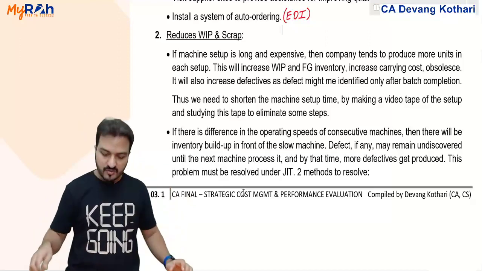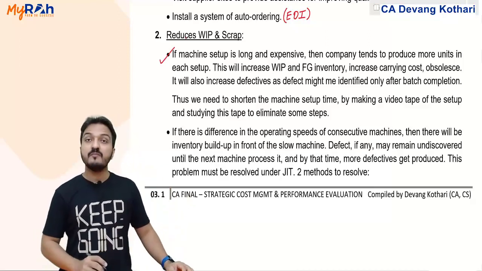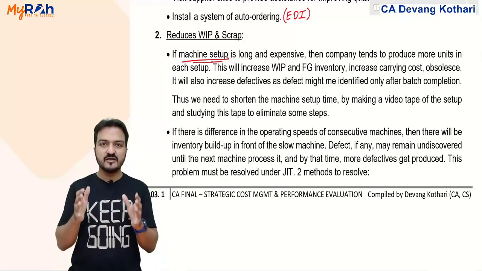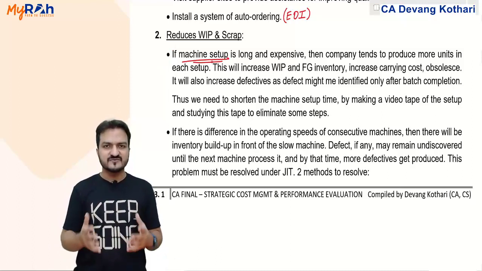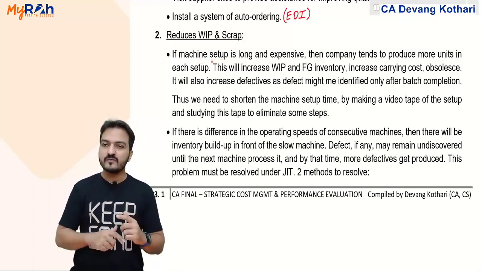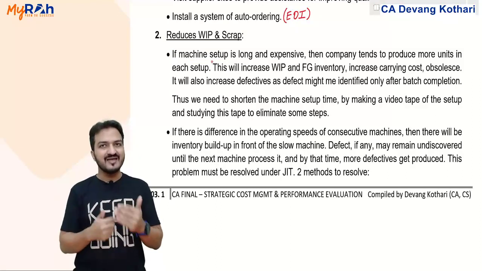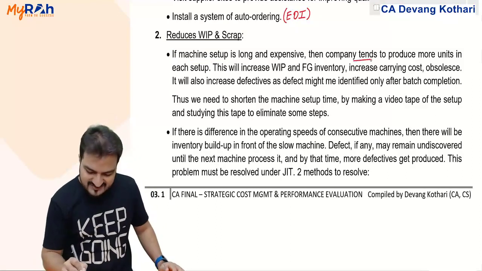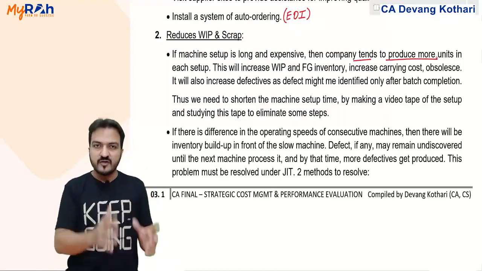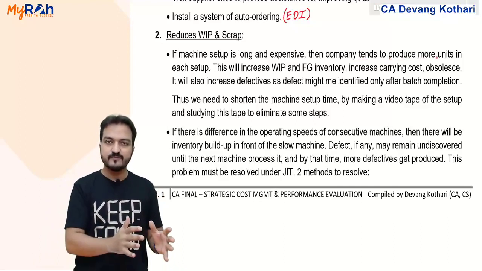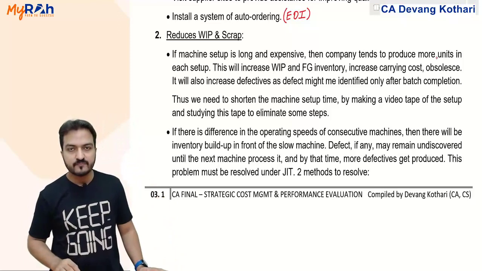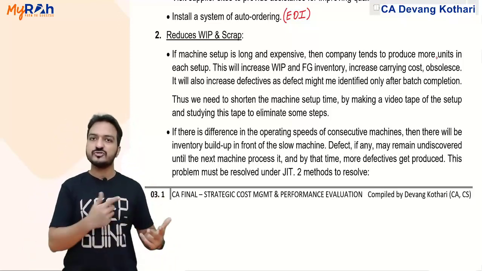Plus, one important observation here. Important observation regarding machine setup. If my machine setup is very long and expensive, setup time is very long and that setup is very expensive, then the company will always tend to produce more units in each setup. Because if you have done the setup with so much effort, then you will try to produce as much as possible after doing the setup. But in that case, it will become the opposite of JIT.